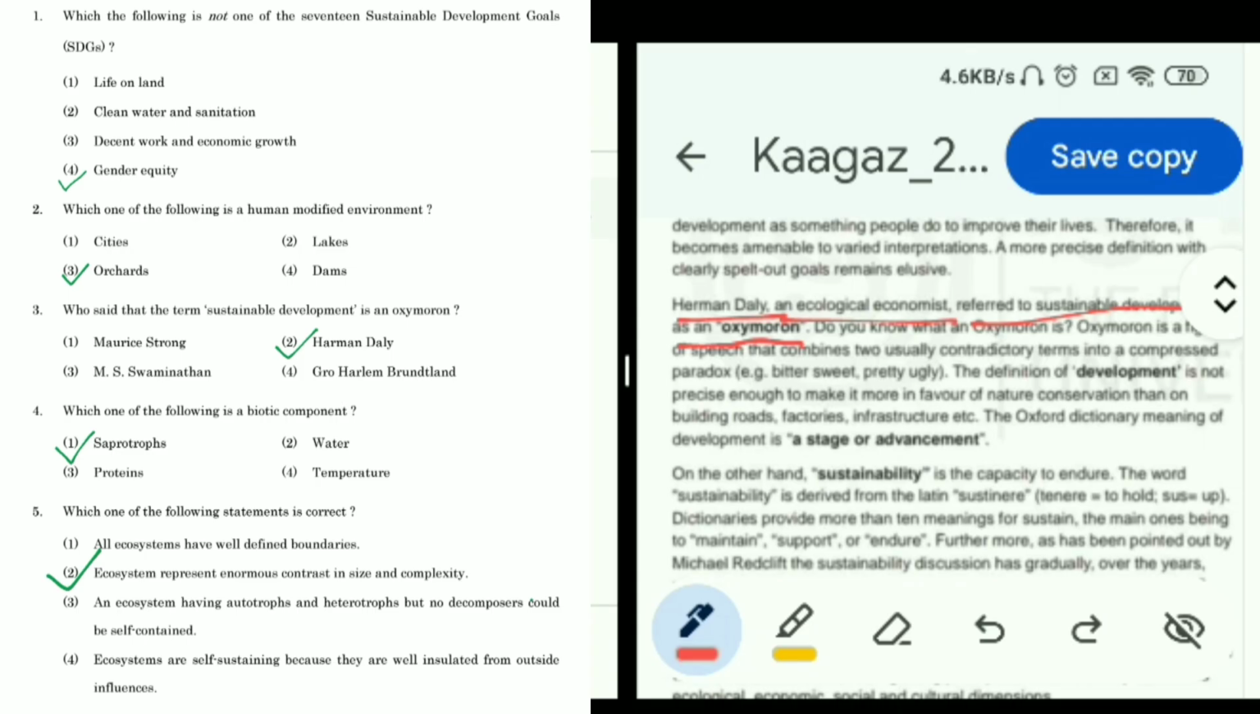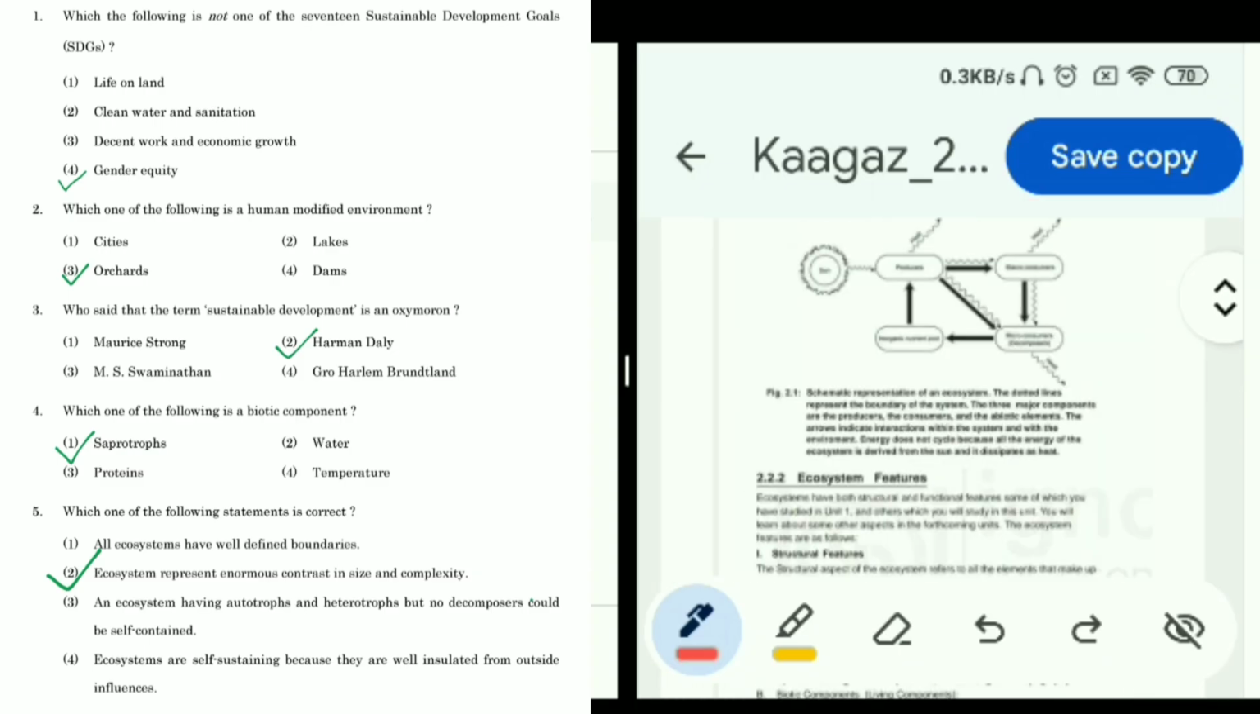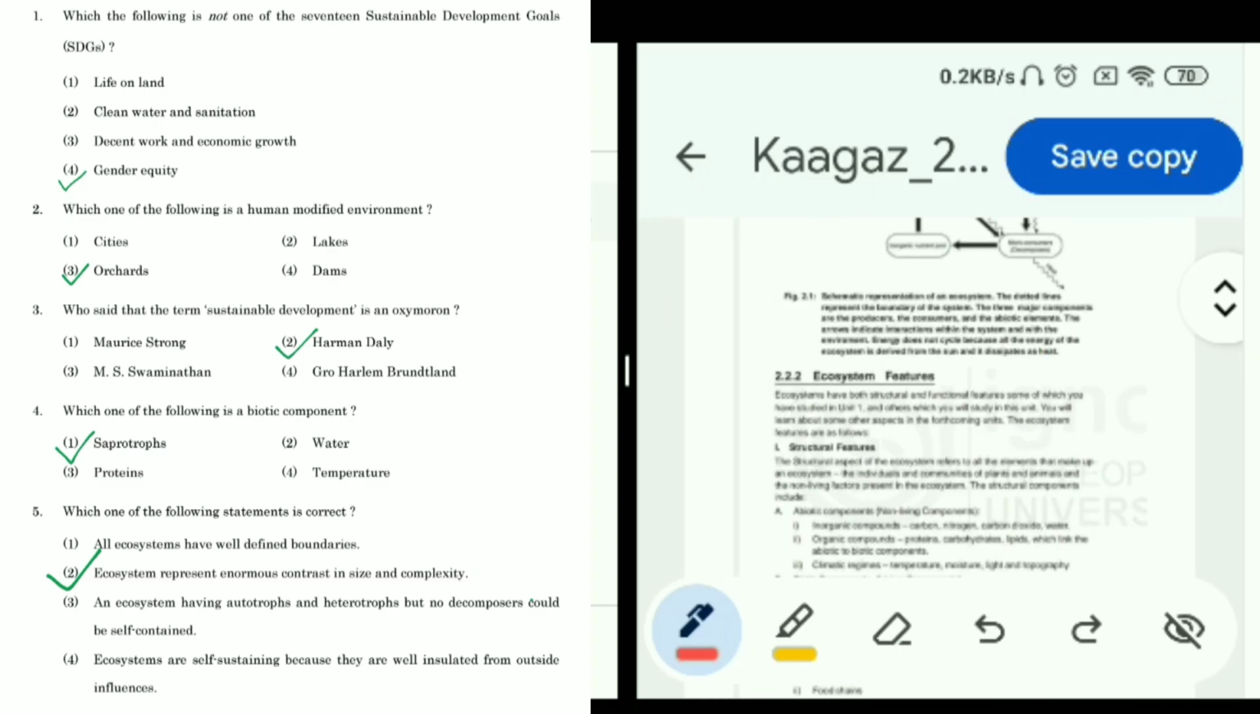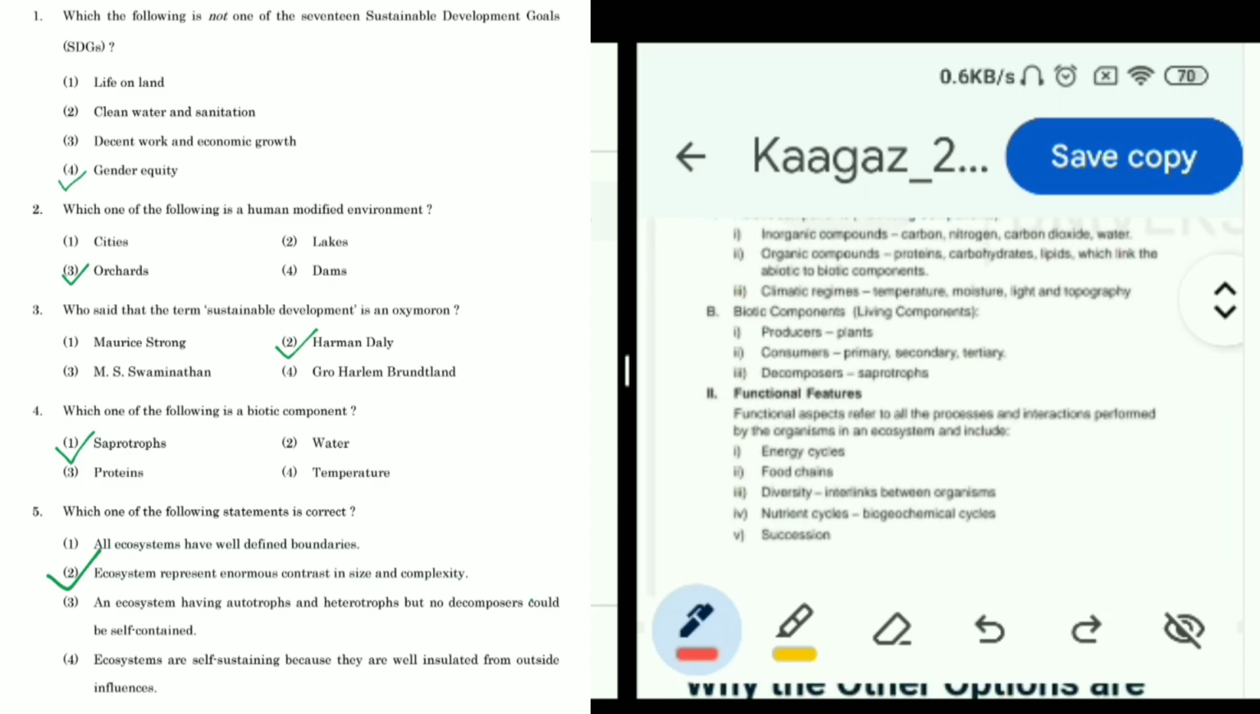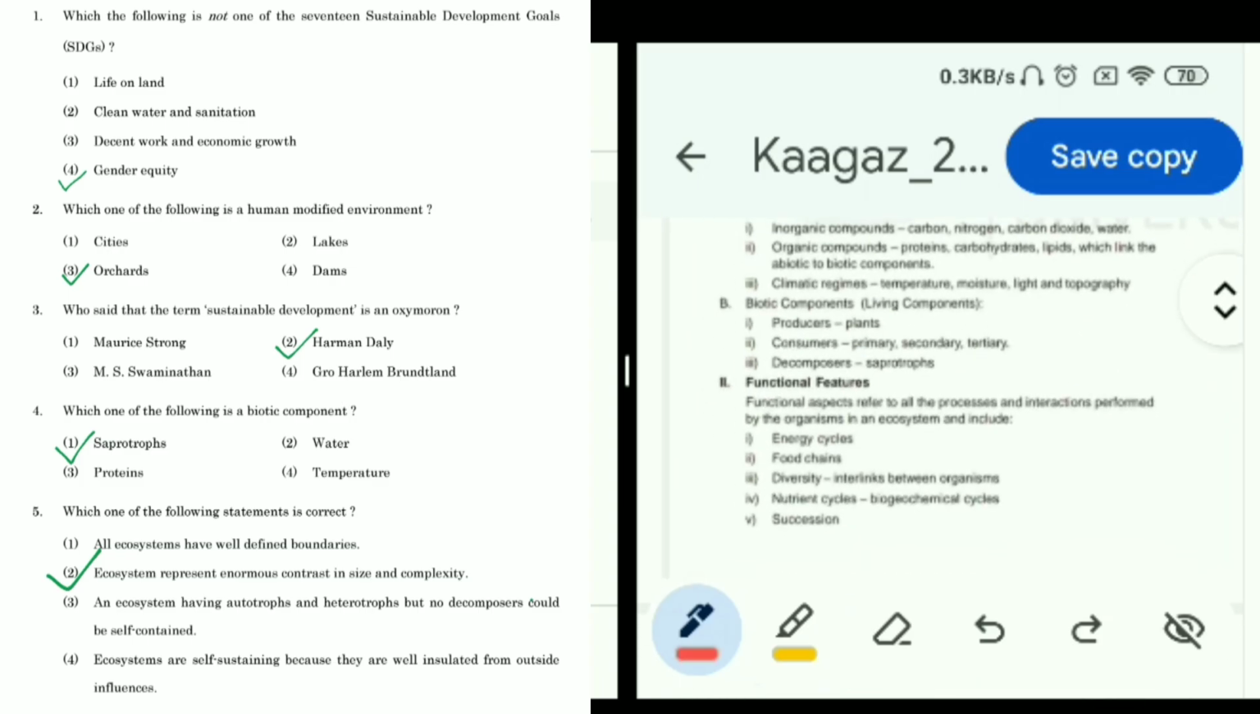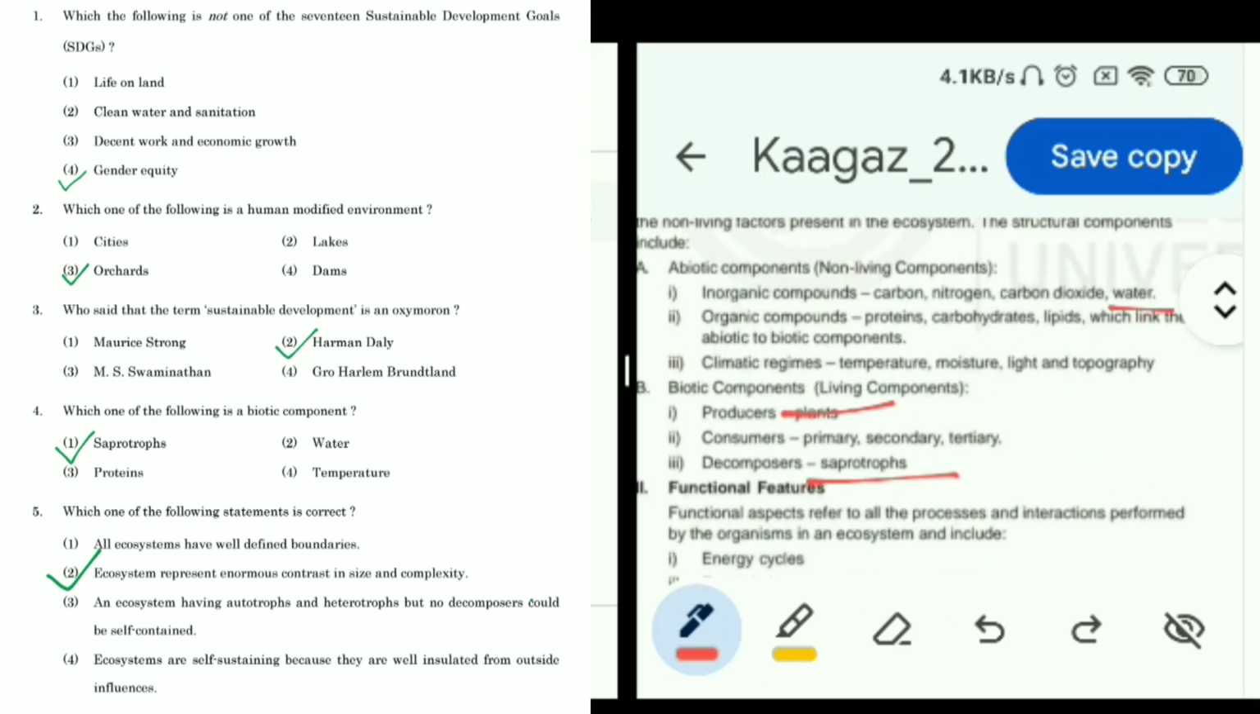Now question 4 is, which one of the following is a biotic component? Options are saprotrophs, water, proteins and temperature. So we can find its answer in unit 2, in the topic ecosystem features. We can see here that saprotrophs come in the biotic component, primary, secondary and tertiary consumers come, plants come. So saprotrophs is the answer. Others, water, proteins and temperature are abiotic components. So in the biotic component, only saprotroph comes. Among the options given, saprotrophs is the correct answer.